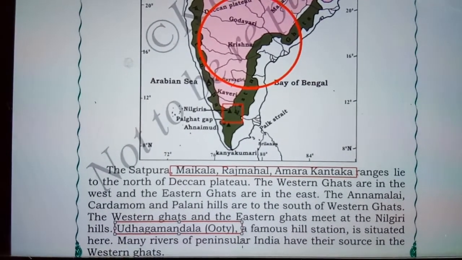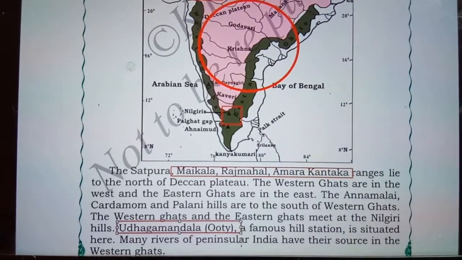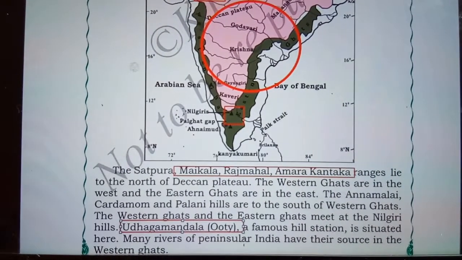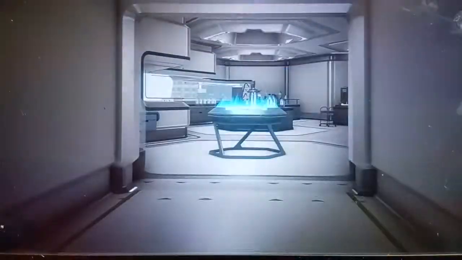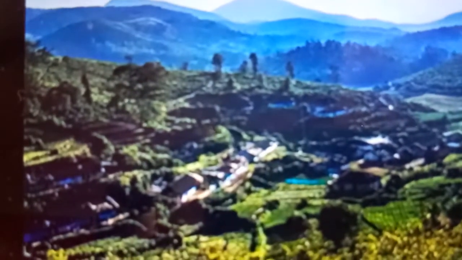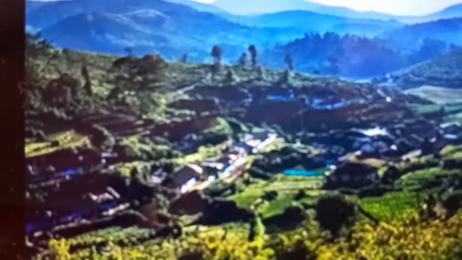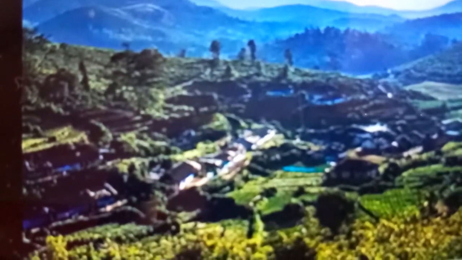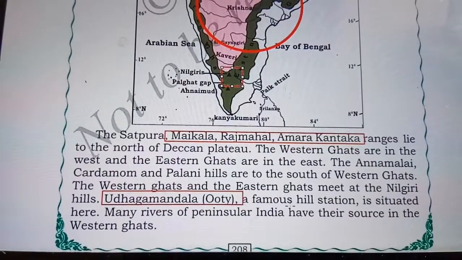Ooty is famous for its pleasant weather and many other things, like eucalyptus oil and chocolates. Ooty is also famous for the Nilgiri hills, and the hill station is present where the eastern and western Ghats meet.